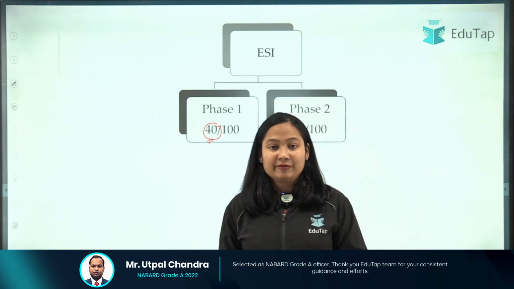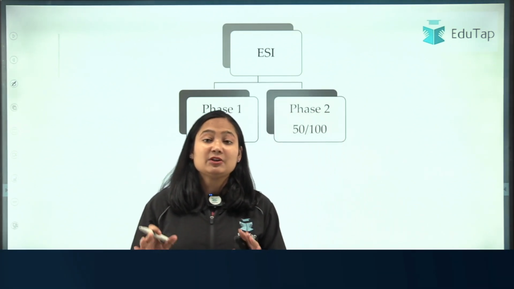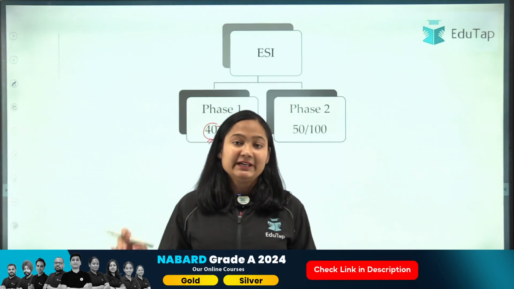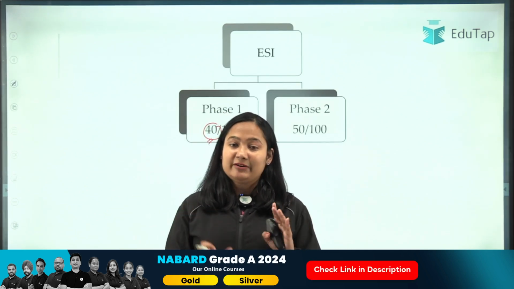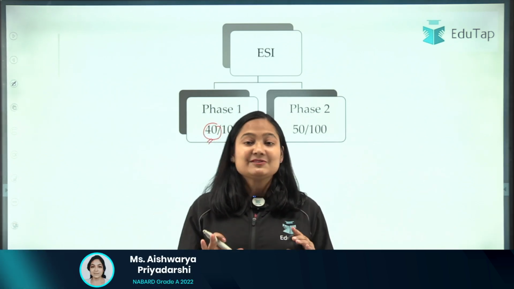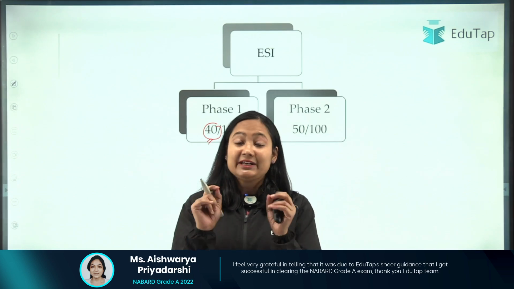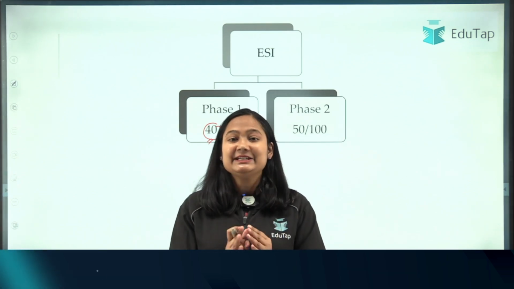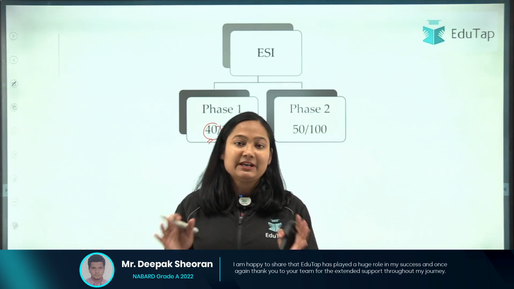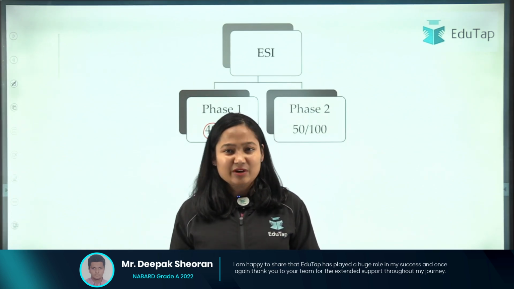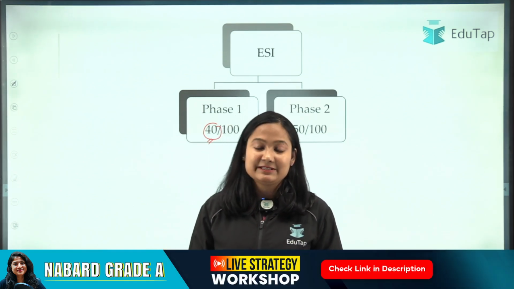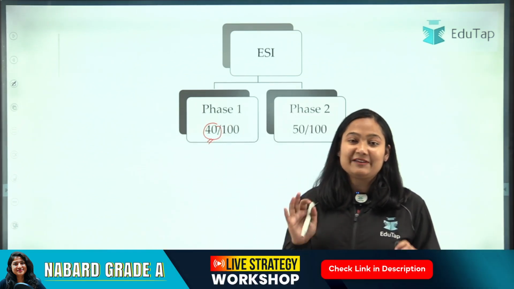If we talk about phase 2, in paper 2 you will get the objective as well as the descriptive of ESI along with the ARD section. So ultimately, whatever you prepare in the ESI section is going to matter. That is why I hope you understand that ESI needs to be taken very seriously. You cannot be casual, thinking I'll do this chapter and that chapter and skip this and that. ESI should be taken very seriously, right? I hope you will be able to understand this very easy thing.